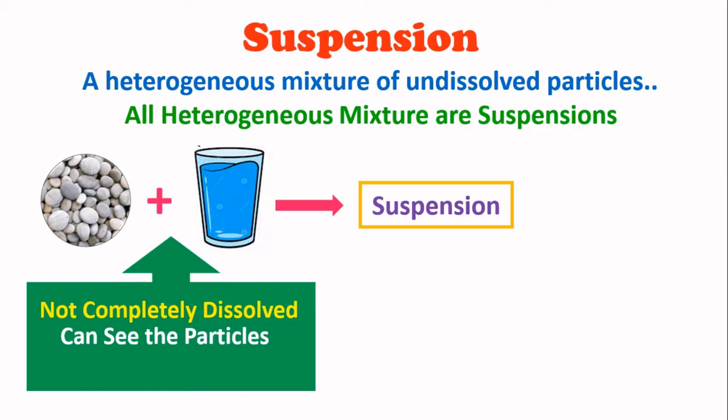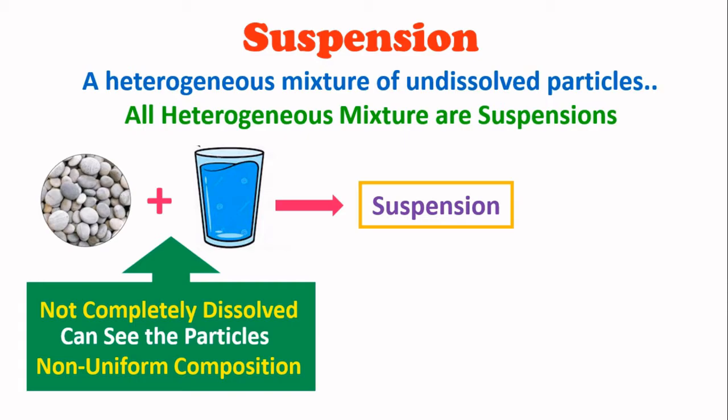Also, they are in the water in such a way that they form a non-uniform composition. In the last video also I told that non-uniform composition means we can see the particles in the water. When we put the pebbles in the water, they settle down after some time, which says that they are unstable.